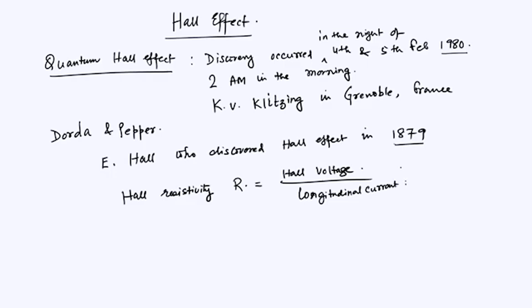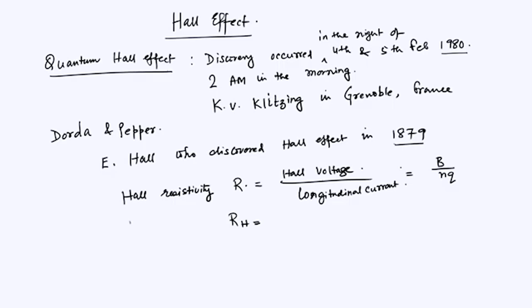A more familiar quantity is known as RH. This is found to be B over NQ, where B is the magnetic field, N is the density of the carriers and Q is the charge of the carriers, which of course we know are electrons.